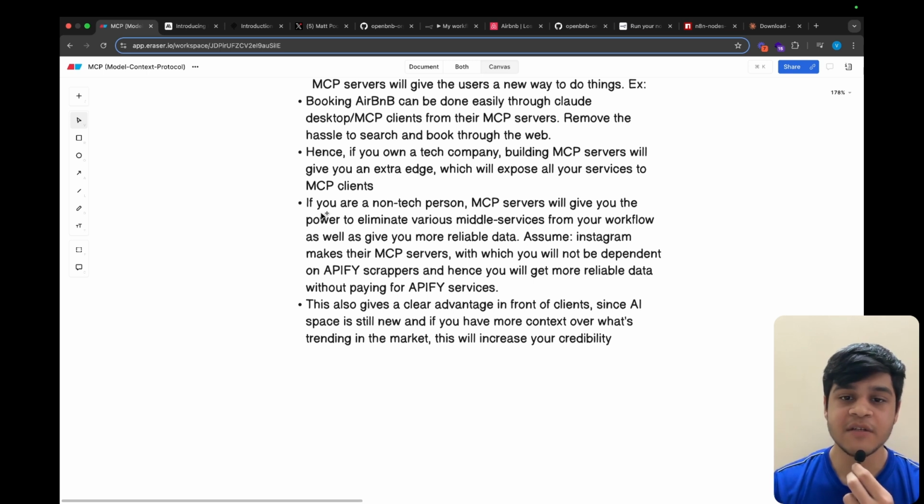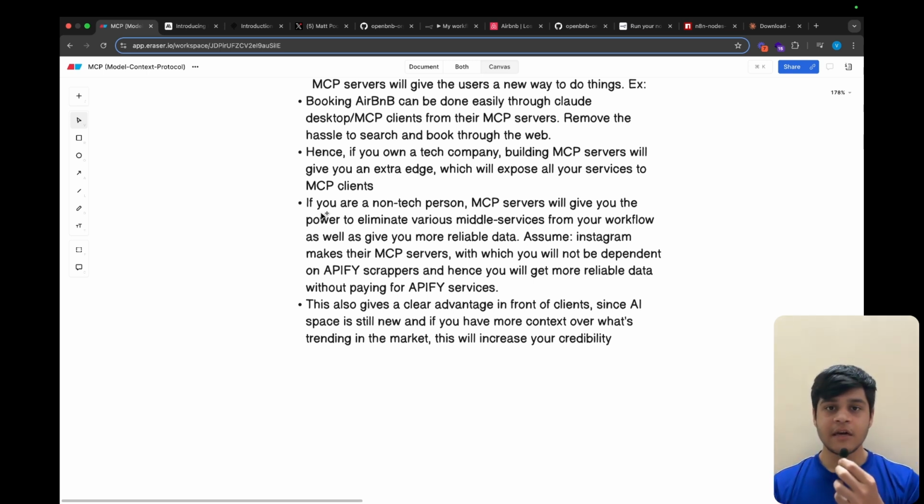If you are a non-tech person, MCP servers will give you the power to eliminate various middle services for your workflow, as well as give you reliable data. For example, assume Instagram makes an MCP server with which you will not be dependent on API scrapers, and hence you will get more reliable data without paying for the API services.